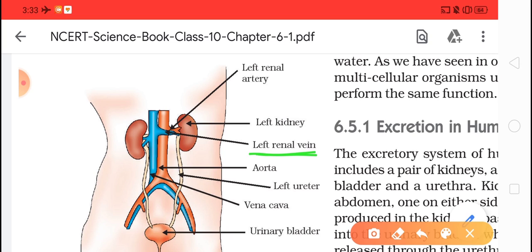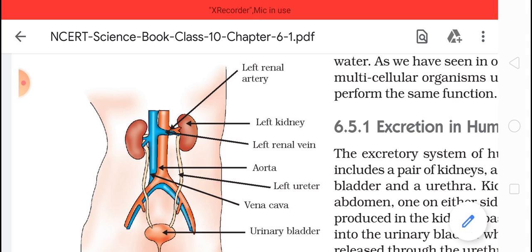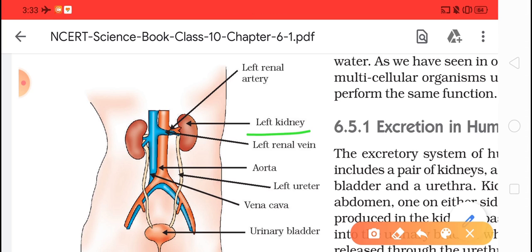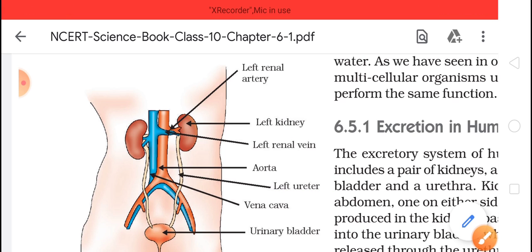This waste material along with blood enters the kidney. Inside the kidney, all the waste material is removed and given to the ureter. So from the kidney the waste material passes to the ureter, from the ureter to the urinary bladder, and then to the urethra.